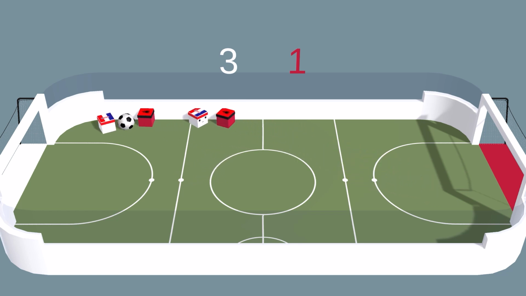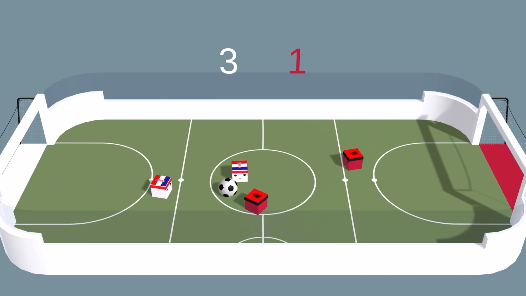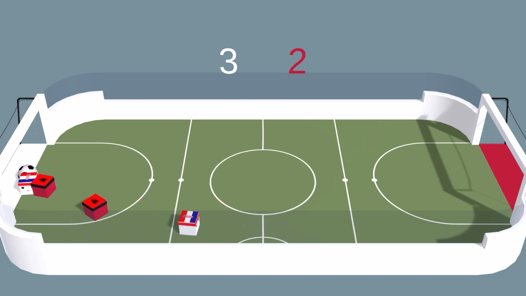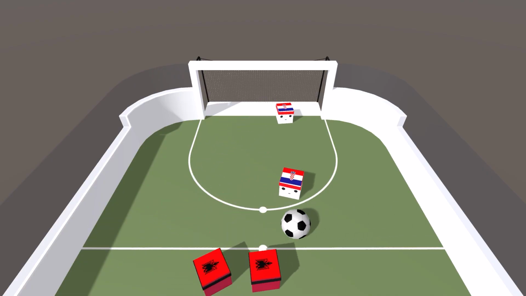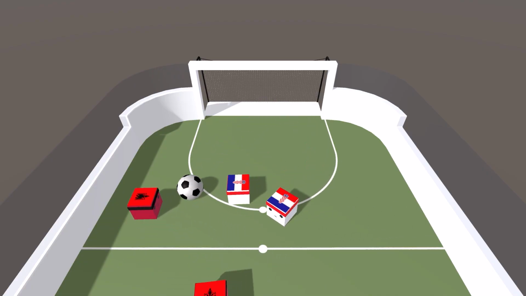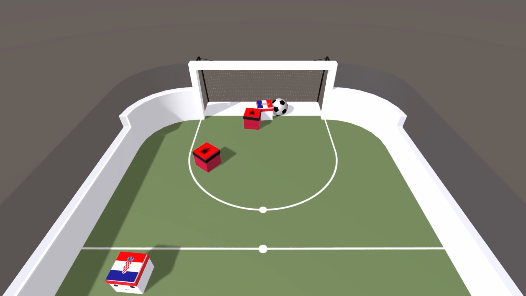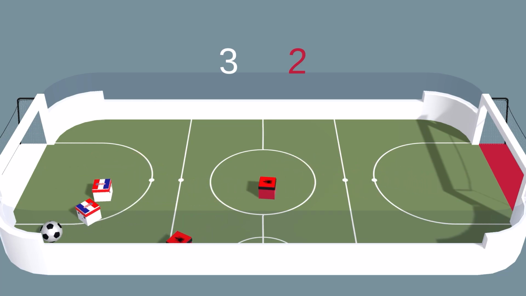Both teams playing it very tightly in the middle. And Croatia almost scoring. Albania applying the pressure. Oh, and Albania somehow managed to get the ball in. It looks like it ricocheted off the defender. A tight game at 3-2.